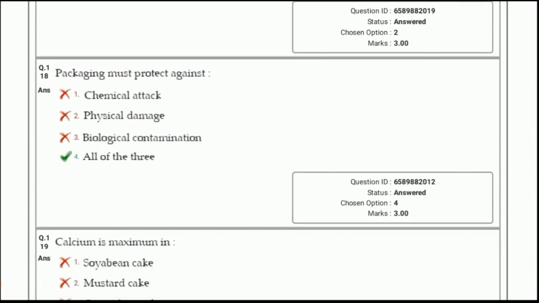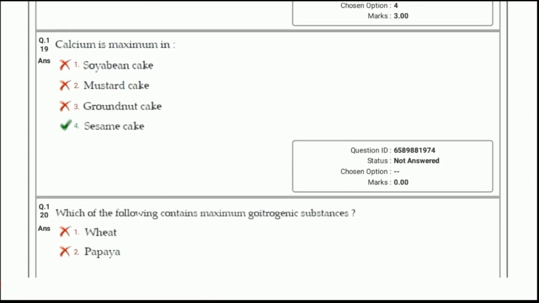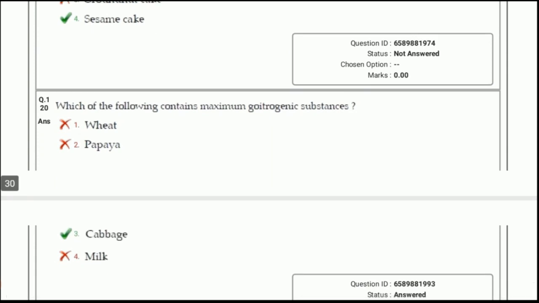Packaging must protect the food against all of the above: chemical attack, physical damage and biological contamination. Question number 119. Calcium is maximum in answer 4, sesame cake. Means the sesame cake is the seeds after the removal of oil. Next question. Which of the following contains maximum goitrogenic substances? Answer is cabbage. It contains maximum goitrogenic substances.